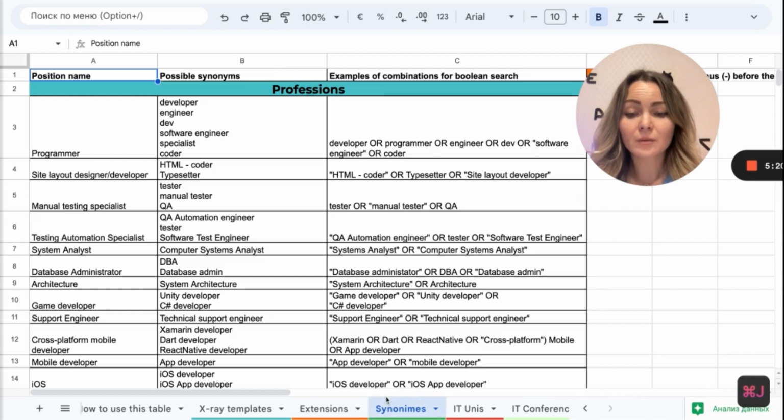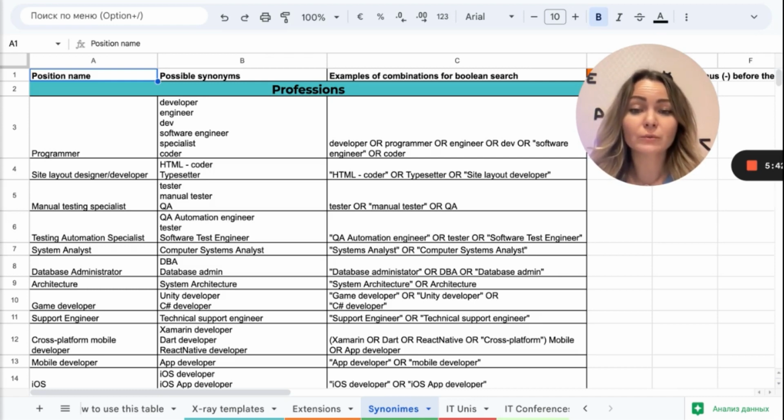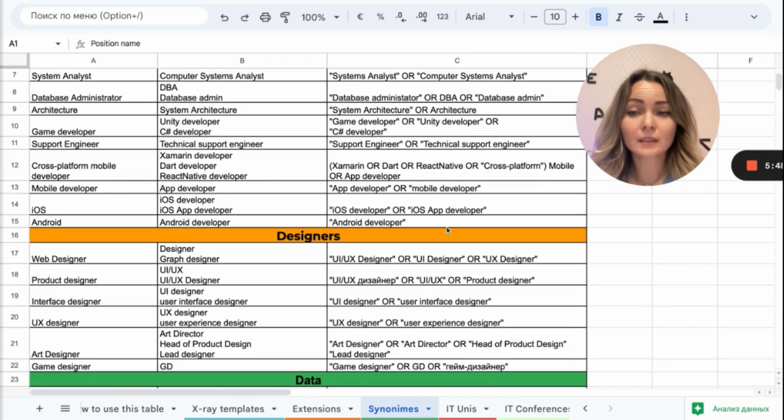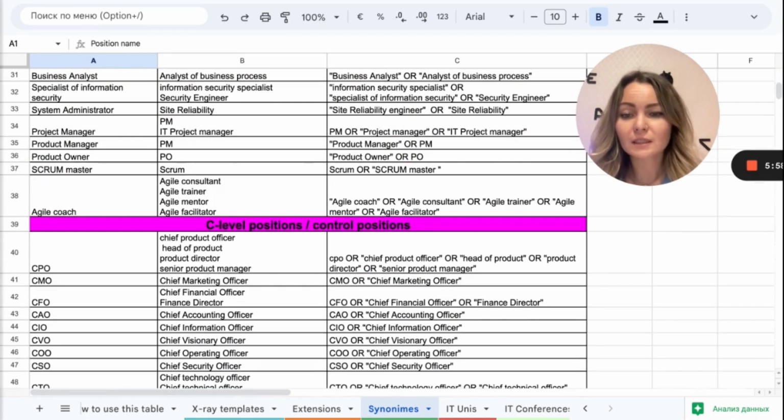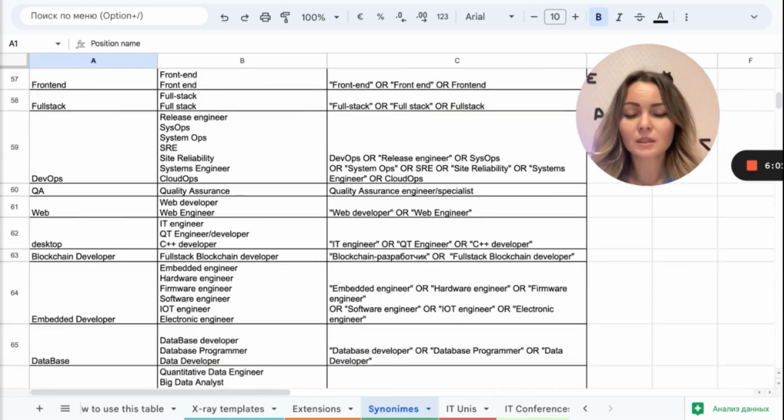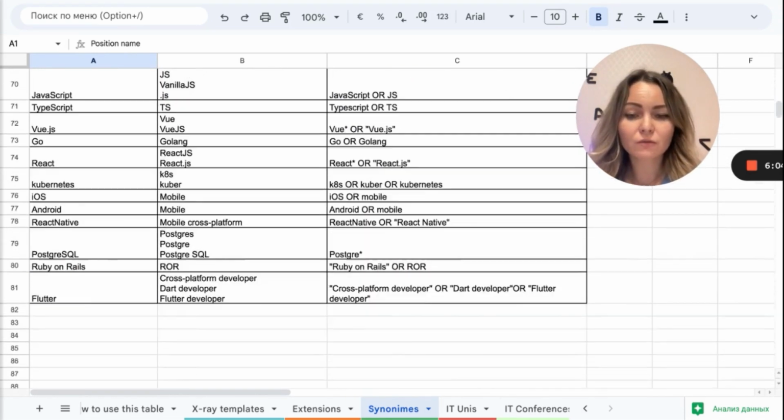Here we can see on the next tab, synonyms. I recommend using synonyms for different positions, because the candidates, we don't know how they write their CVs, and we, as recruiters, researchers and sourcers, of course need to think about that. And also in the synonyms, you can add some mistakes that candidates can actually make in their search. Here you can see the different possibilities. Just copy and paste for your search.